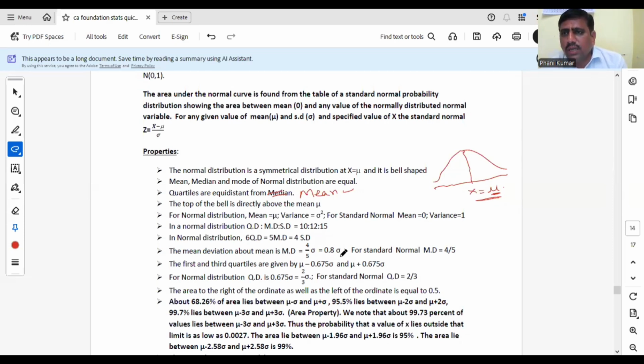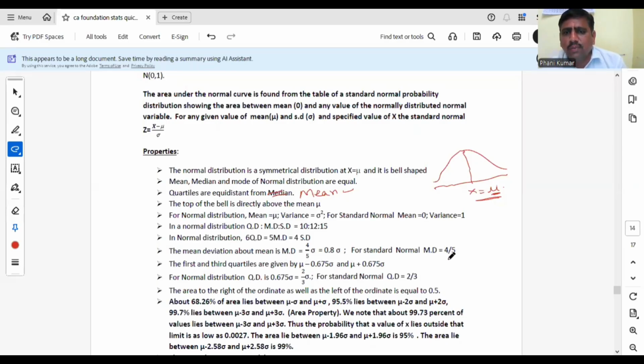For standard normal distribution, variance is 1 and SD is also 1. That means variance and SD are equal for which distribution? Standard normal distribution. Mean and variance are equal for which distribution? Poisson distribution. Okay. MD is 4/5 sigma or 0.8 sigma for normal.